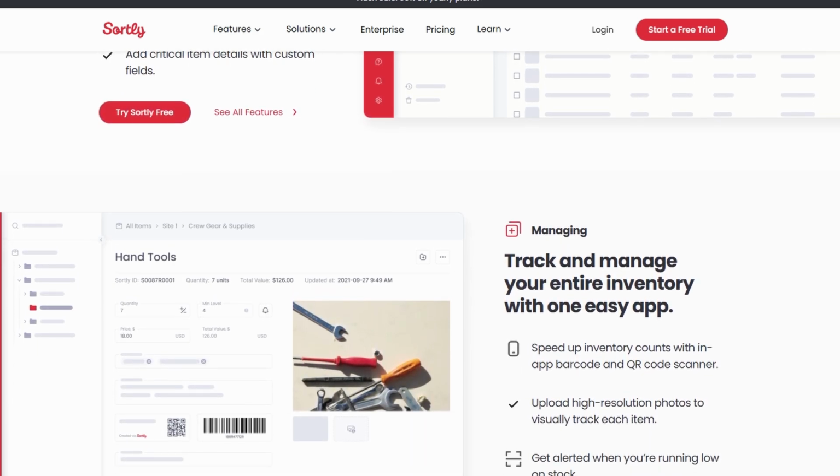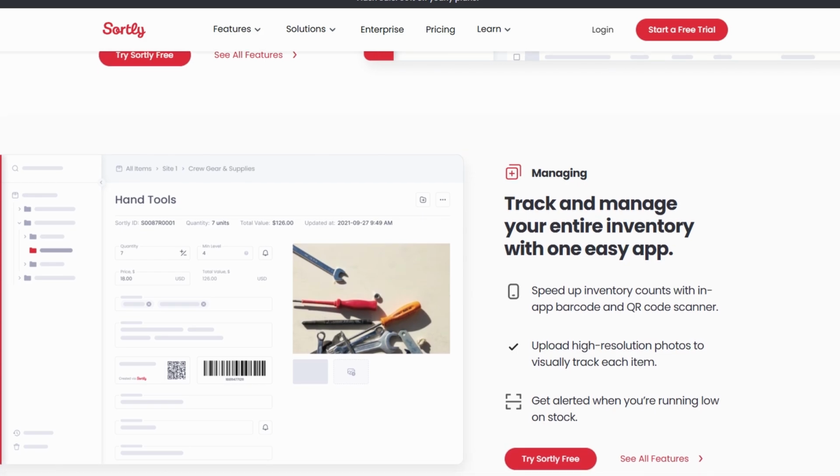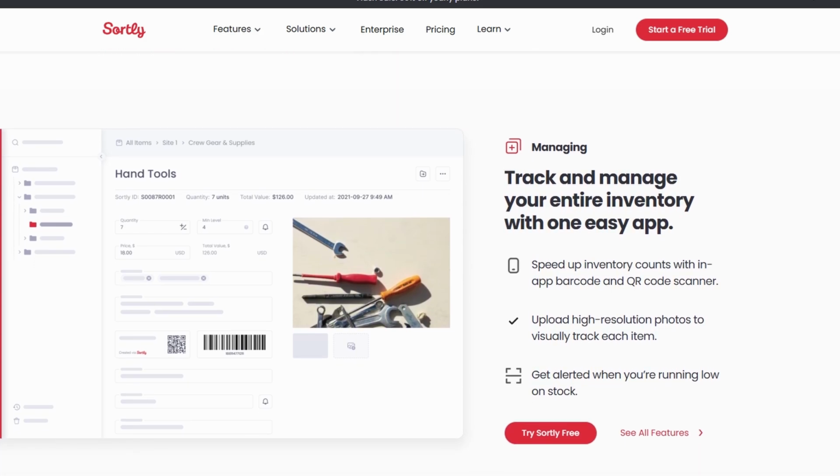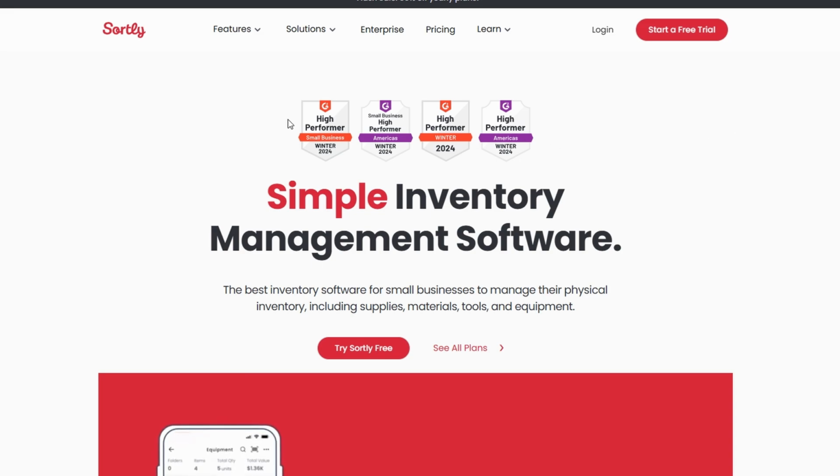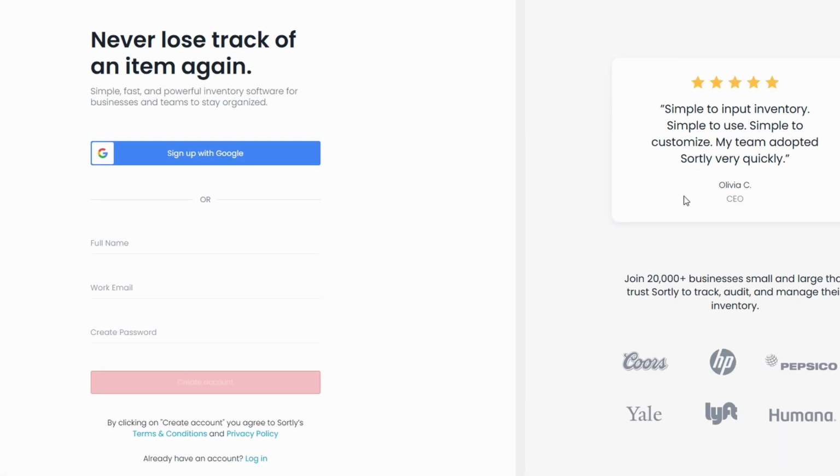Start by visiting the Sortly website. It's easy to find by typing Sortly into your browser. Once you're there, you'll notice a clean, modern interface with a prominent button encouraging you to start a free trial. This trial is perfect for testing the platform before committing to a paid subscription. Of course, if you're feeling confident, you can jump straight into a monthly or annual plan, but the trial gives you a no-risk opportunity to explore the features.